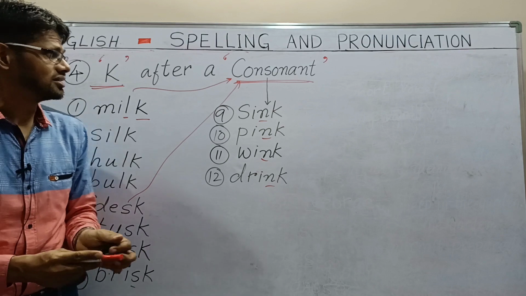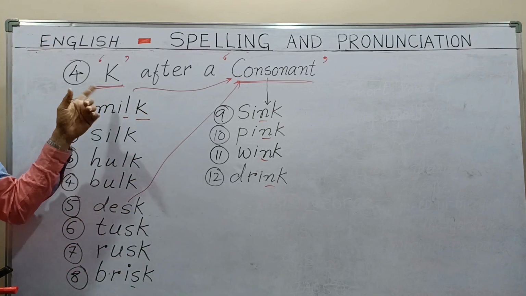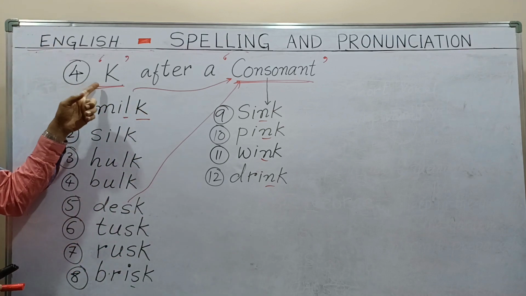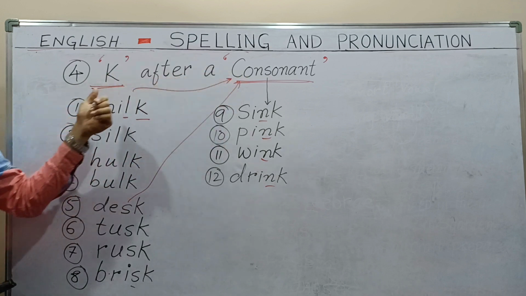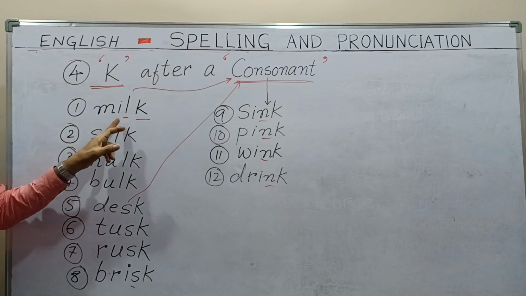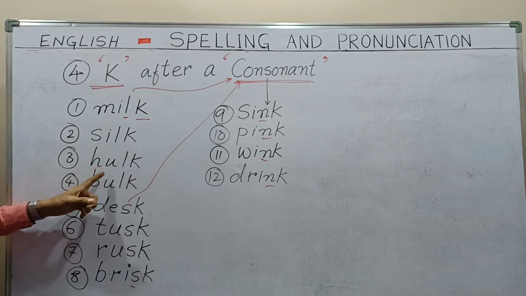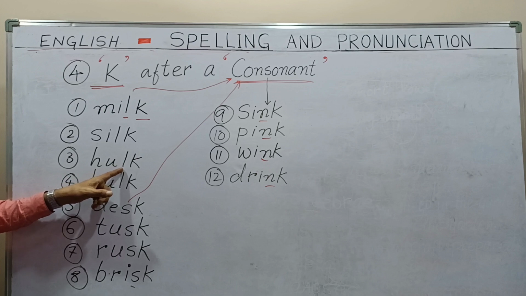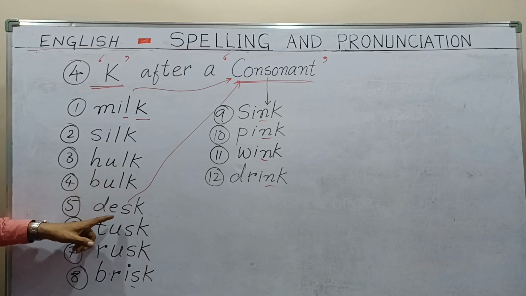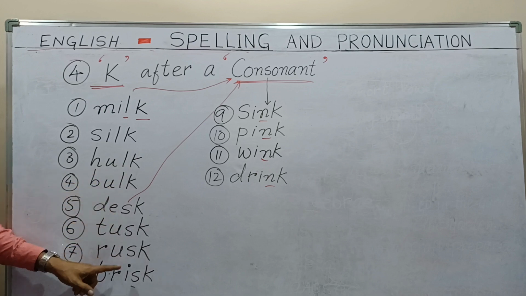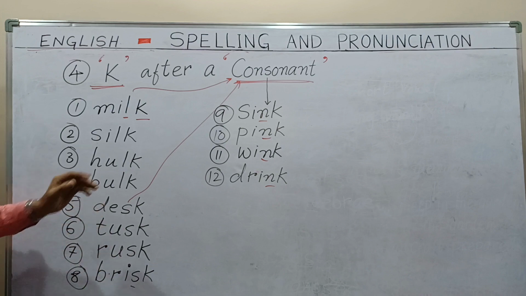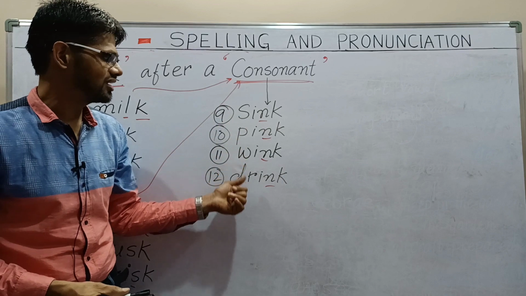This one is a very easy, simple rule of spelling and pronunciation. K after a consonant. L is a consonant, and after the consonant, K is there. B-U-L-K, bulk. H-U-L-K, hulk. L is there, a consonant. Here also L. Here S, S, and here also S. Brisk, rusk, tusk, desk, and sink, pink, wink, and drink.